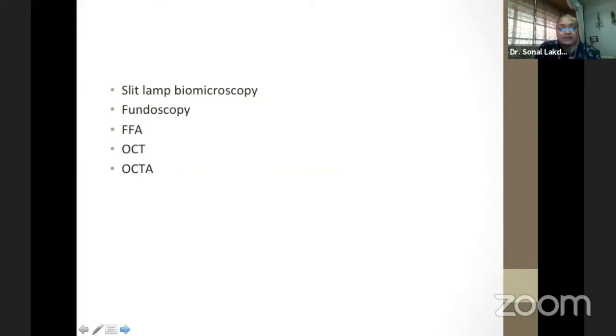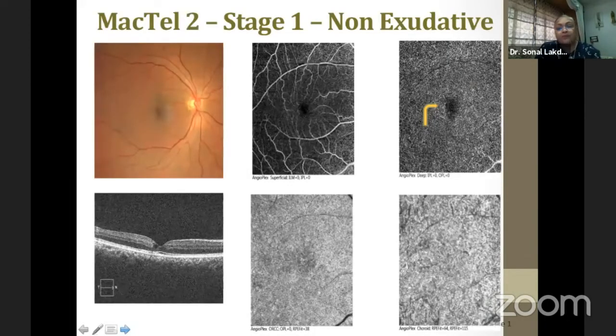But we must understand that when we have a patient of cataract, a fundus evaluation on slit lamp biomicroscopy, fundoscopy, and if required, an angiography, OCT, and OCTA today are important investigations if we pick up something on the retina. Yes, if the cataract is dense, it's difficult at times to see on slit lamp biomicroscopy and fundoscopy, and there OCT plays a very, very important role. But if the cataract is grade 2, then we can pick up these signs.